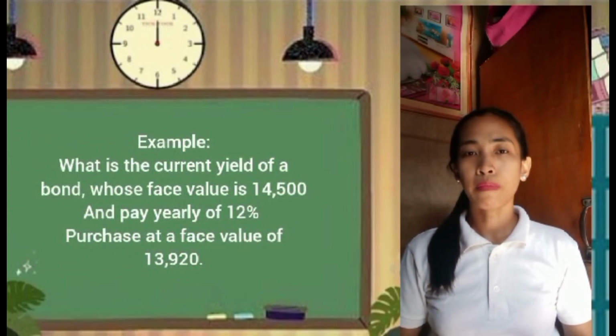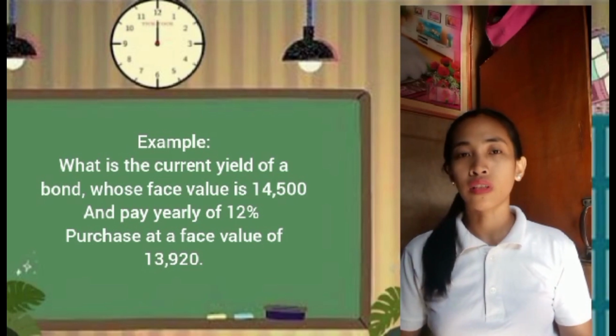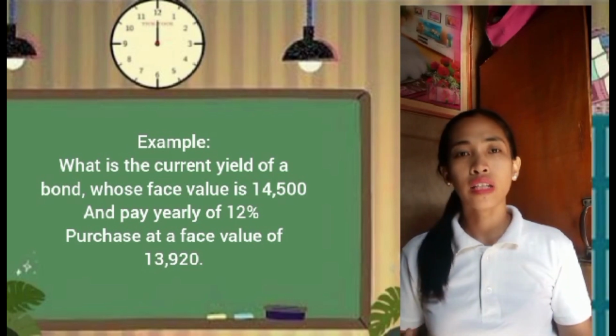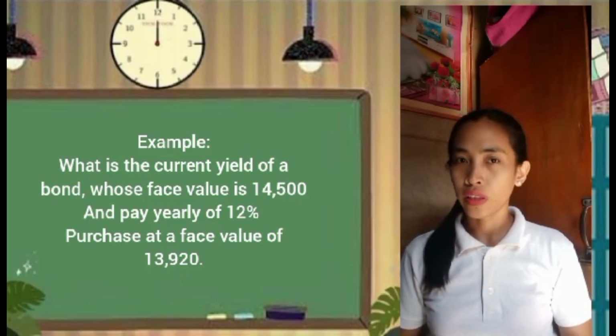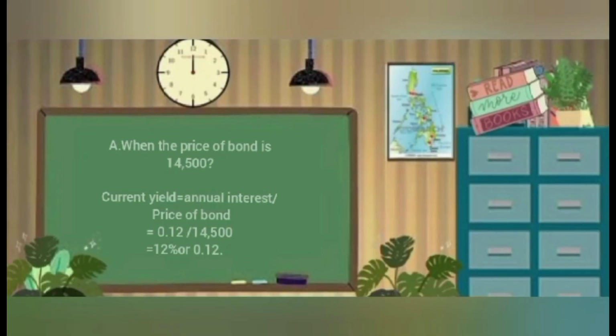For example, what is the current yield of a bond whose face value is 14,500 and pays a yearly interest of 12%, purchased at 13,920? For this example, we have to know the solution when the price of the bond is 14,500. The current yield equals the annual interest divided by the price of bond. So our annual interest is 12% divided by the price of bond, which is 14,500. So our current yield is 12%.